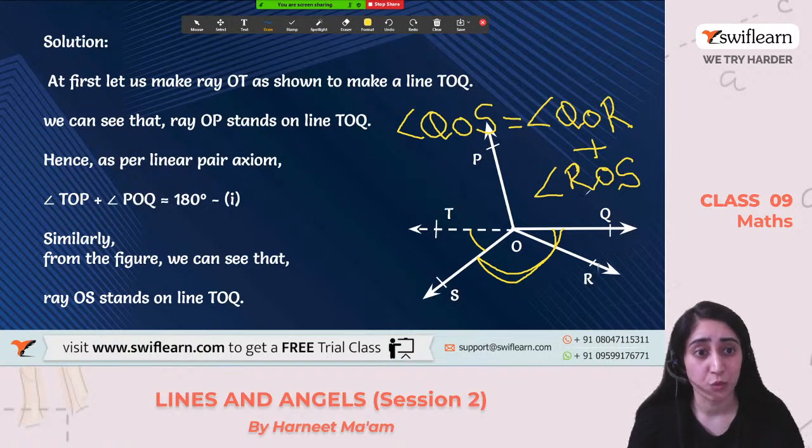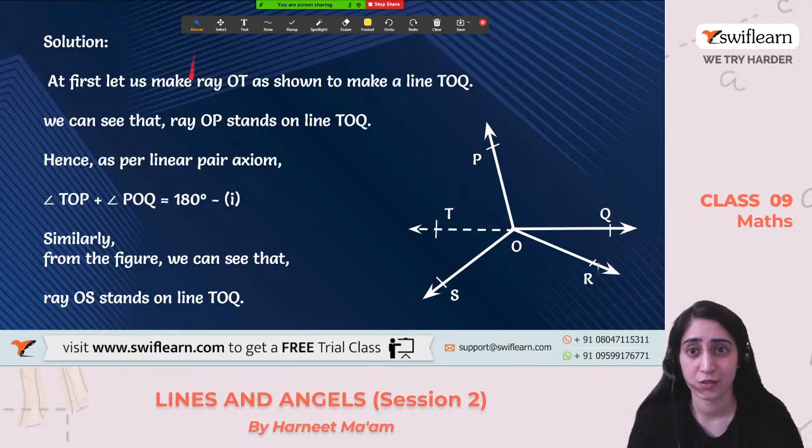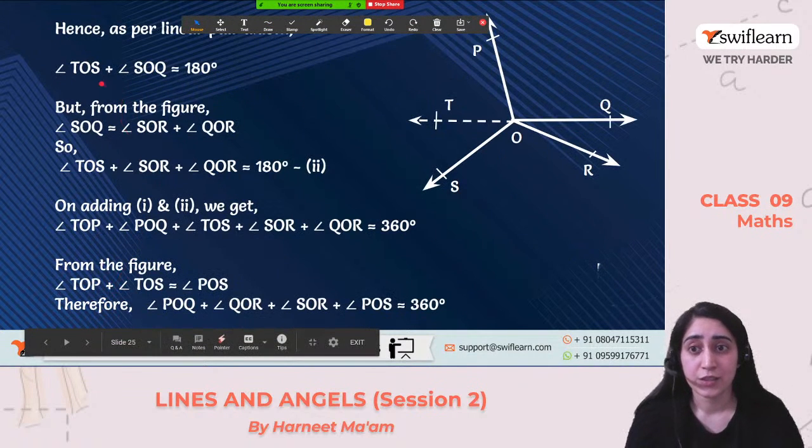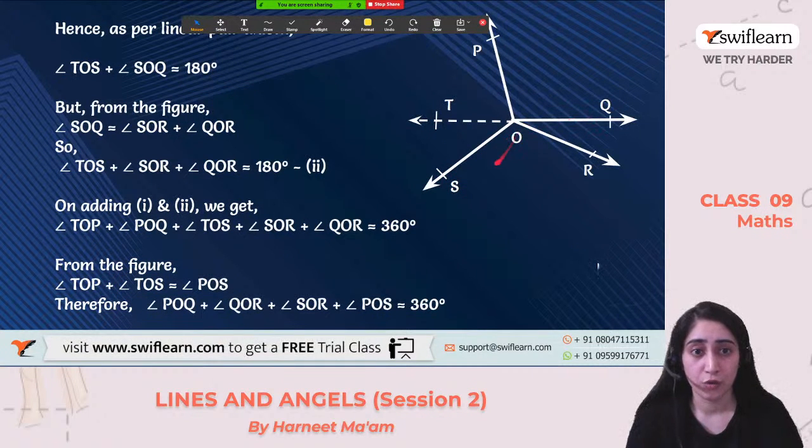So by putting this value in this first equation, we can say that all the three angles sum up to be 180 degree. Right? Can we say this or not? Yes, so this is what we have solved. So this says that angle TOS and SOQ make up a whole 180 degree in the figure. But we also know that angle SOQ is equal to angle SOR plus QOR. This is what is written.